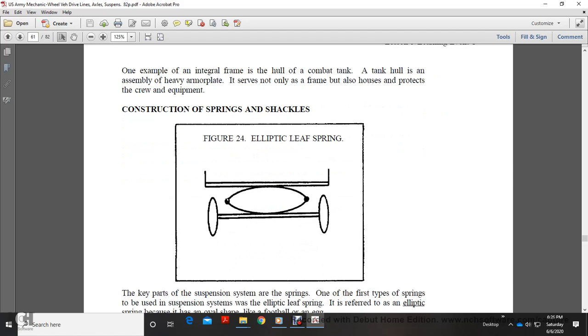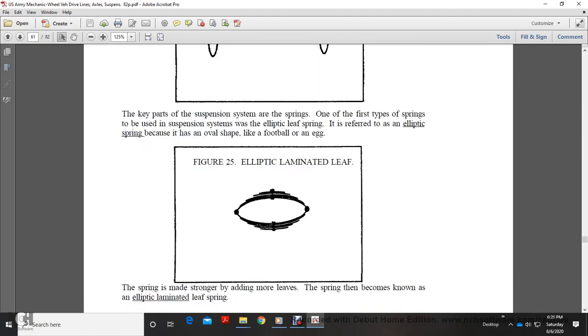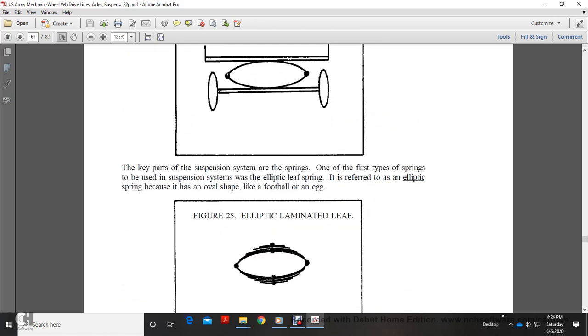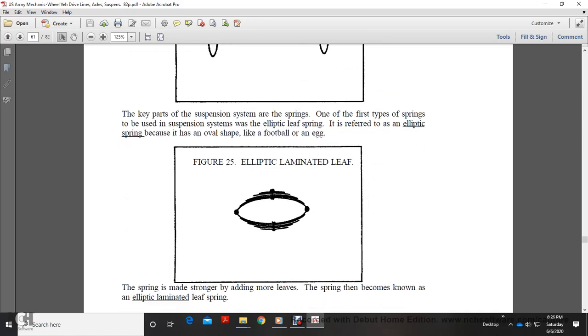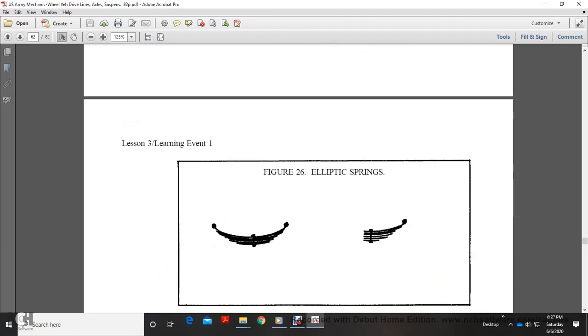Construction of springs and shackles. Figure 24 shows the elliptical leaf spring, the key parts of the suspension system springs. One of the first types of springs used in the suspension system is the elliptical leaf. It is referred to as an elliptical spring because it has an oval shape like a football or an egg. Figure 25 shows the elliptical laminated leaf. The spring is made stronger by adding more leaves, and is known as the elliptical laminated leaf spring.